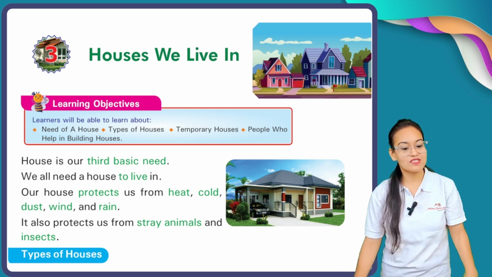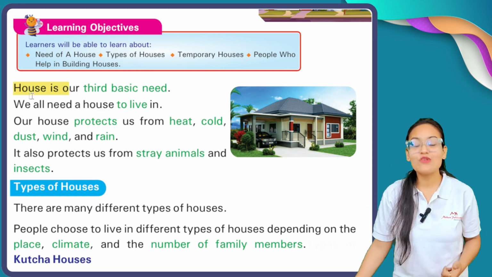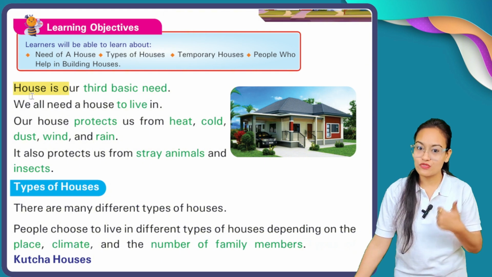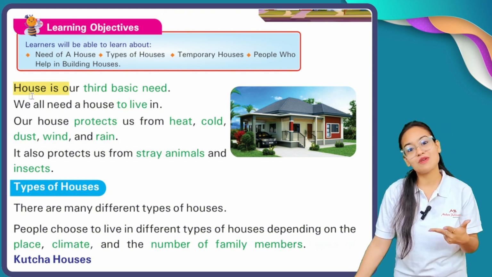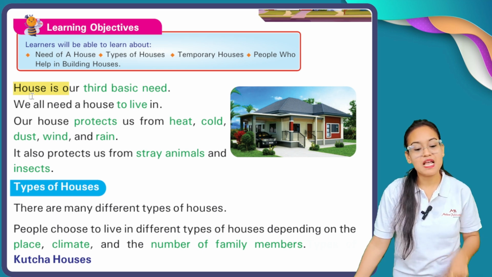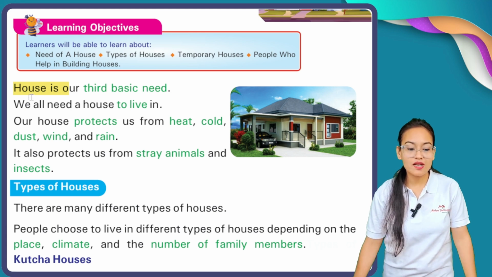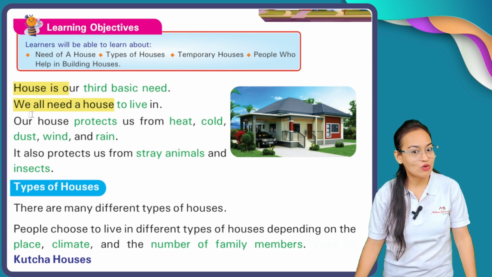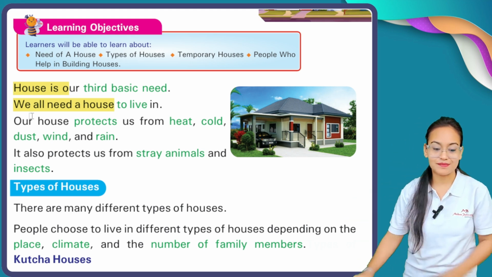So, my dear students, house is our third basic need. I already told you our first basic need was food, then second basic need was clothes, and now our third basic need is house. We all need a house to live in, a house where we live.